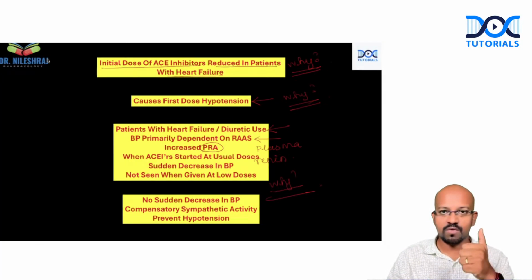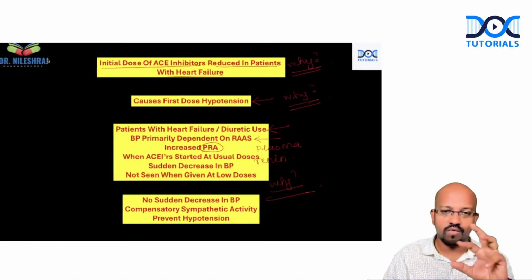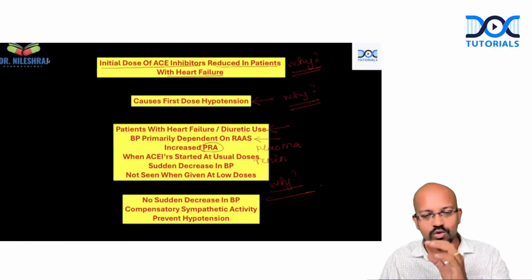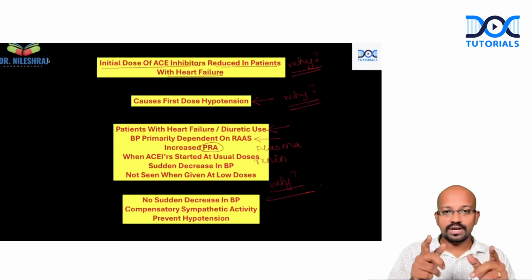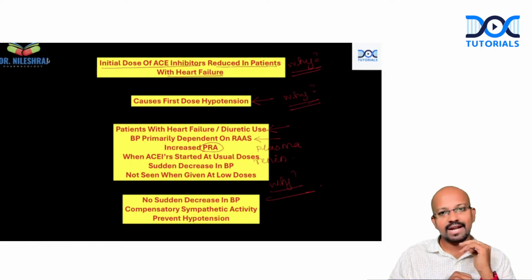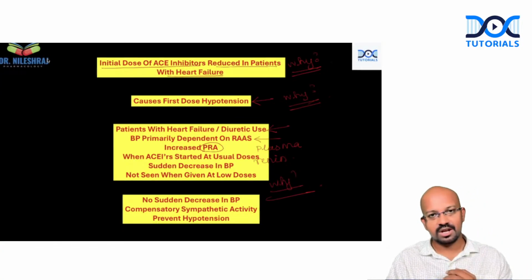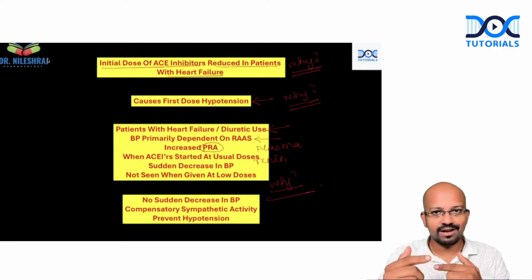So we have discussed an important one-liner. What is the one-liner? The initial dose of ACE inhibitors is reduced in patients with heart failure. And we have discussed all the reasons why this one-liner is very important in clinical practice. That is also one of the reasons why, long before JNC 8 came, diuretics were the first-line therapy of choice for heart failure. For hypertension also, diuretics were the first-line therapy. But after around 2007, 2008, ACE inhibitors